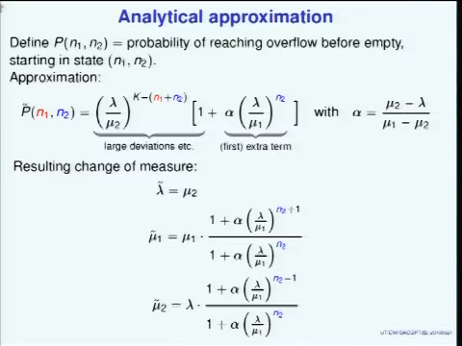And just by trying some possible solutions, I came up with this approximation. I now put a little tilde above it to indicate that it's just an approximation. The first part is just an exponential decay in the total population of the two queues. That's basically the result suggested by large deviation theory. And it turns out that if you add this extra term, then you get an approximation which not only satisfies these equations in the interior of the state space, but also on this boundary. Unfortunately, not on this boundary. So that's an approximation to the real P.